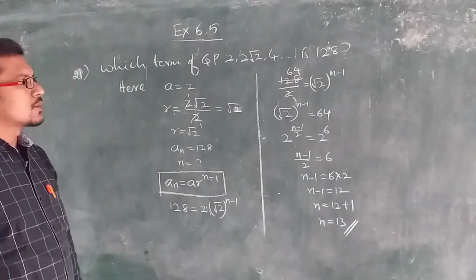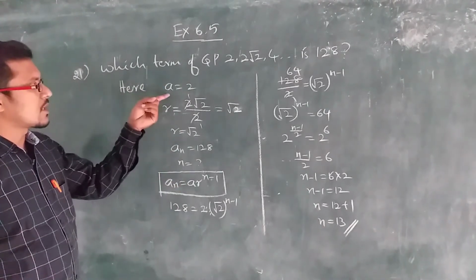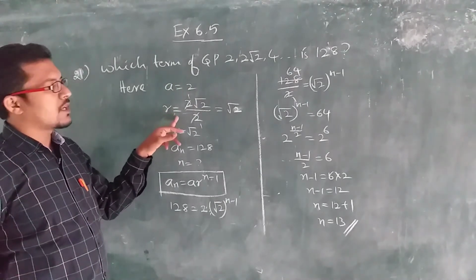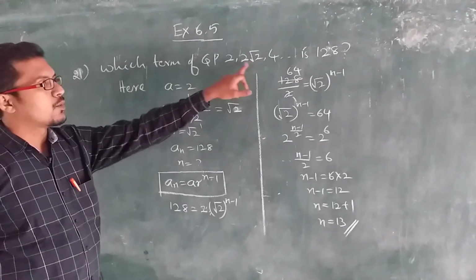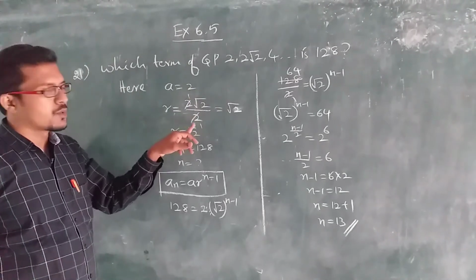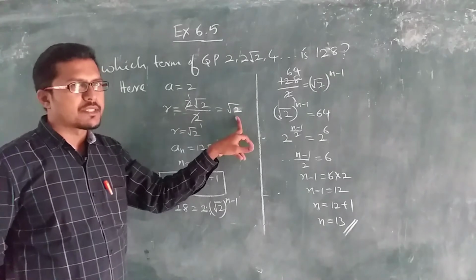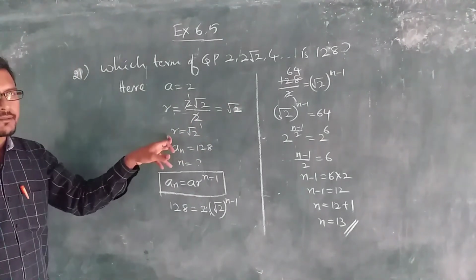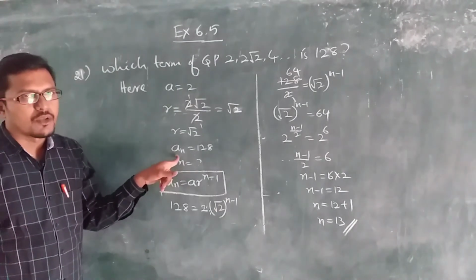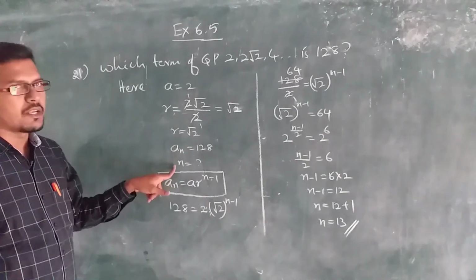To find that, we have to first write the given data here. The first term is 2, and we have to find the common ratio here. To find the common ratio, A2 by A1. A2 is 2 root 2 by A1 is 2. Let us cross here: 2 ones are 2, 2 ones are 2, so root 2 is the common ratio here. Then what is 128? 128 is an. We have to find the value of n here.